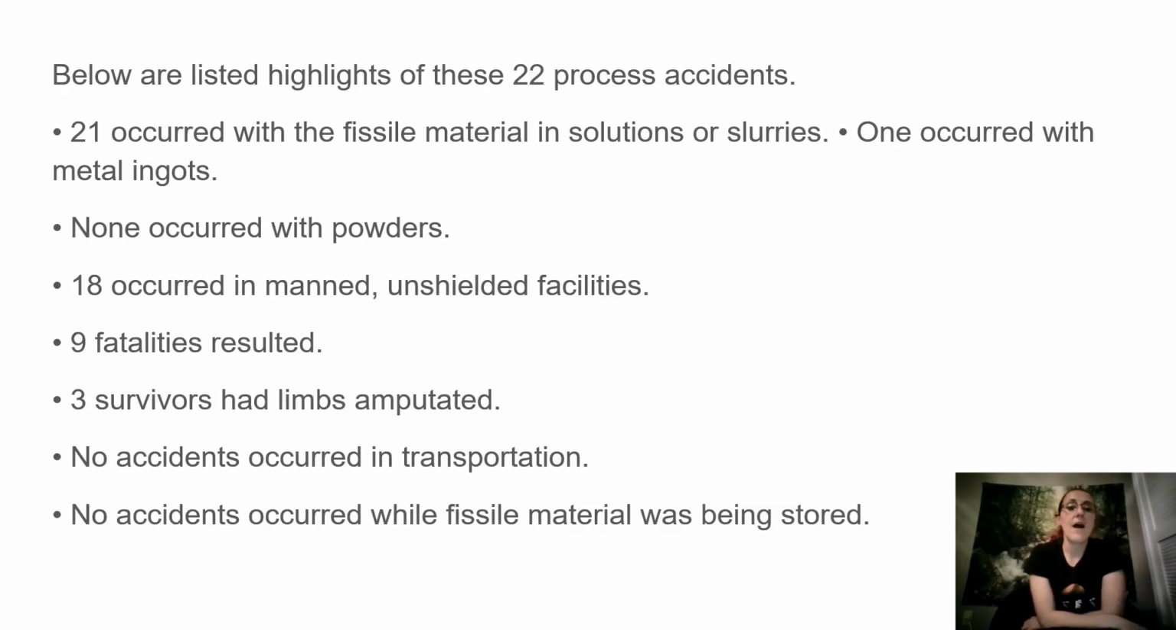Below are listed highlights of these 22 process accidents. 21 occurred with the fissile material in solutions or slurries. 1 occurred with metal ingots. None occurred with powders. 18 occurred in manned, unshielded facilities. 9 fatalities resulted. 3 survivors had limbs amputated.